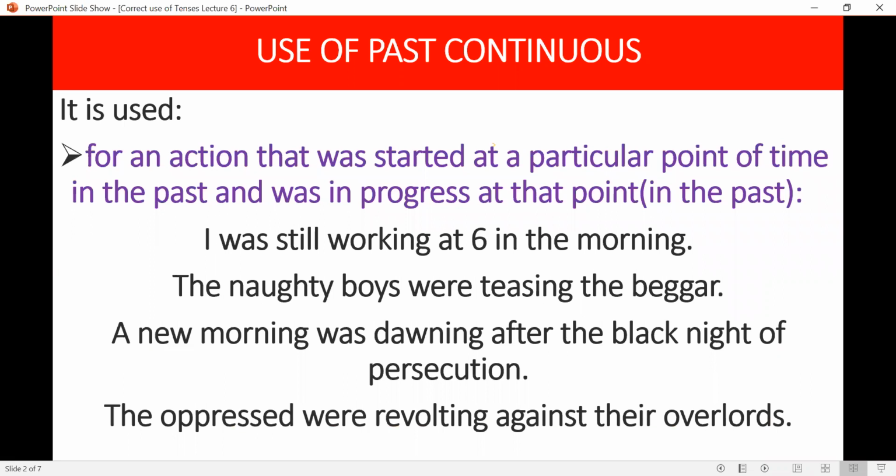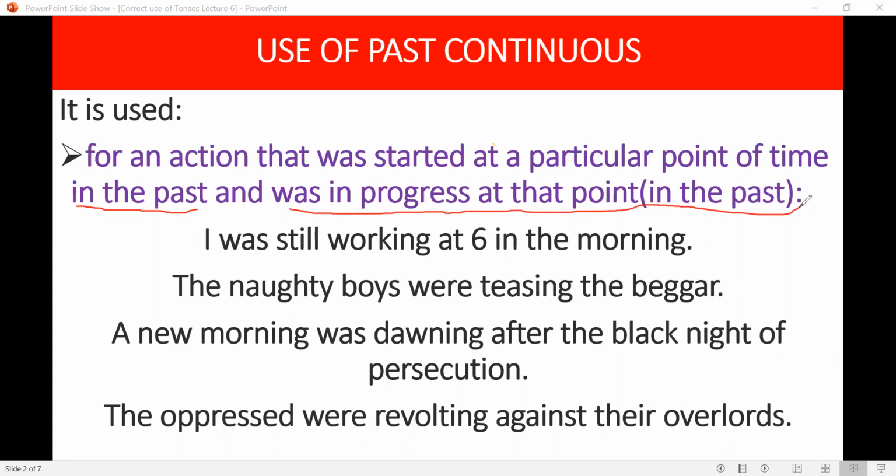Use of past continuous. It is used for an action that was started at a particular point of time in the past. Keep this thing in mind. Started in the past and was in progress at that point in the past. I was still working at 6 in the morning. It is a past thing, started and being in progress.